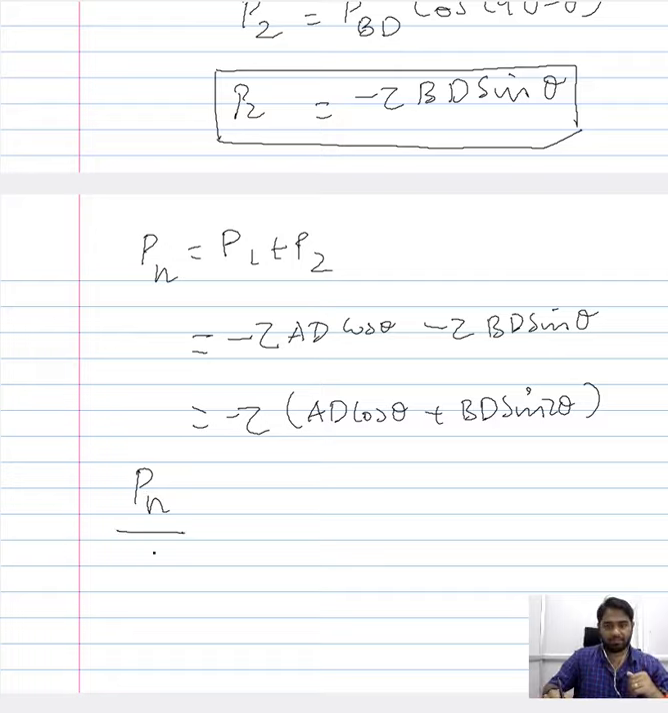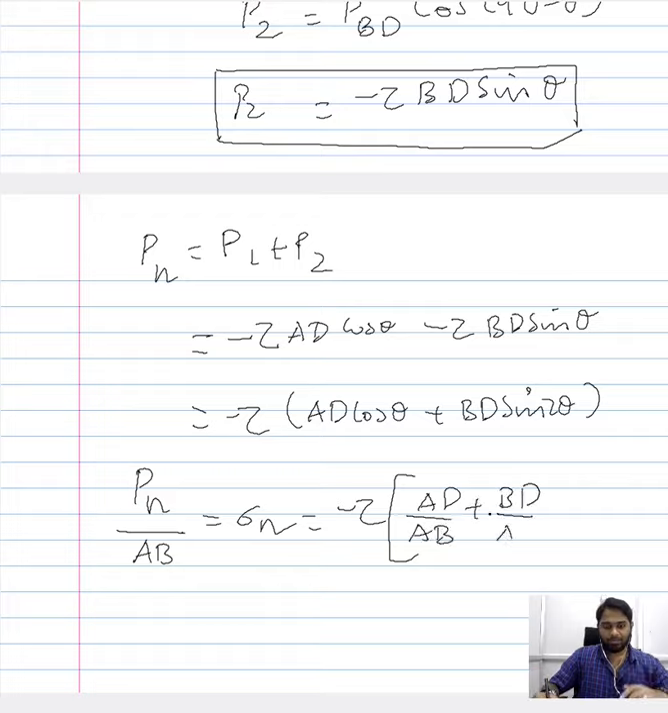Now if we divide it by the area AB, then what we are essentially doing is dividing it by an area that is perpendicular to the loading direction. So that means you are calculating the normal stress, and that would mean we can divide AD and BD with AB. So you can write it as AD by AB cos theta plus BD by AB sin theta. There should not be any 2 here, it's just theta.